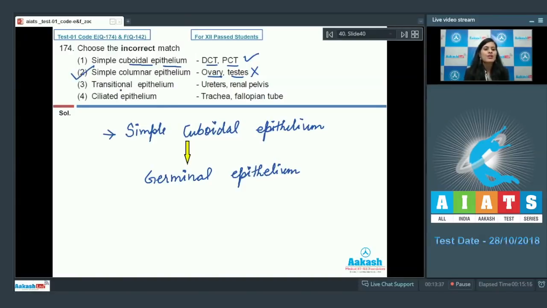The third option is transitional epithelium, and this epithelium lines ureters and renal pelvis, and this is a correct option. Our last option is ciliated epithelium, and it lines trachea and fallopian tube. Ciliated cuboidal and ciliated columnar epithelium line trachea and fallopian tube respectively. So this is a correct option. So the correct answer for this question is option number 2. Let's discuss our next question.